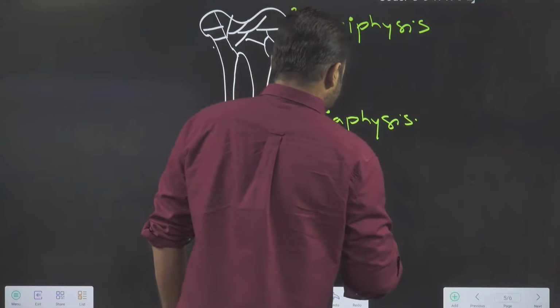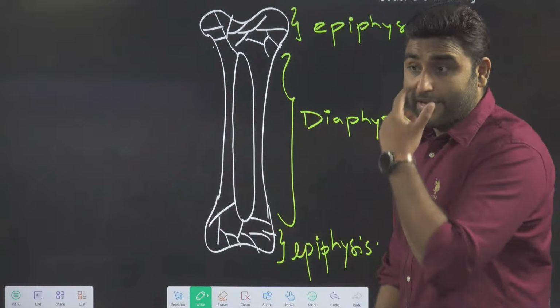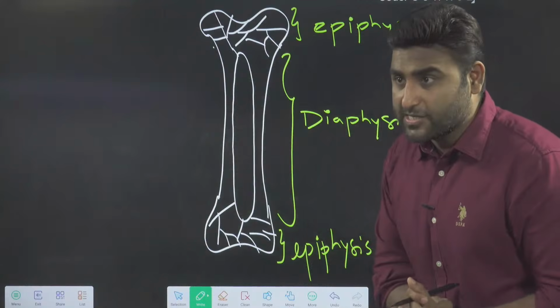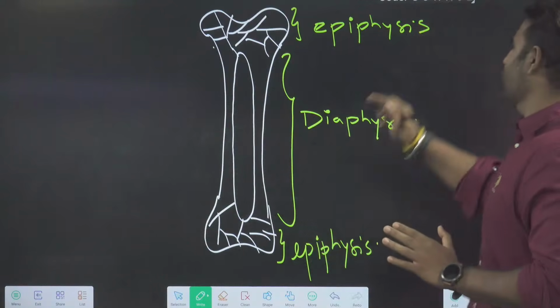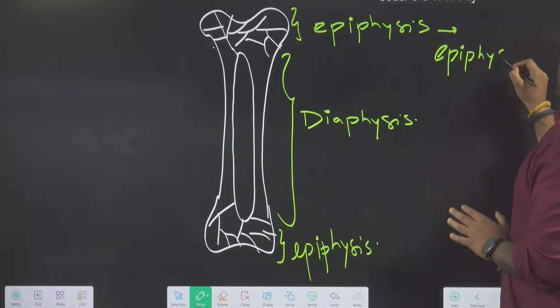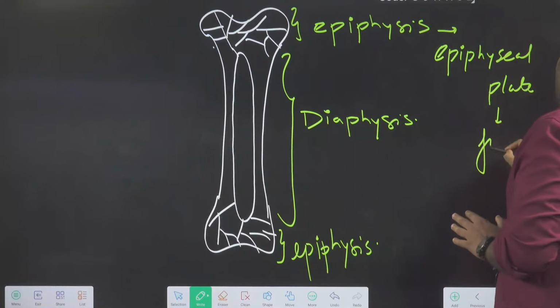So whenever you study any long bone, the shaft is the diaphysis and the ending part is the epiphysis. In this epiphysis, you might have heard there is the epiphyseal plate for growth of the bone.